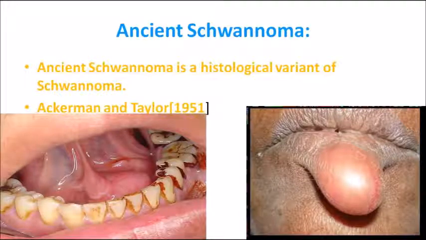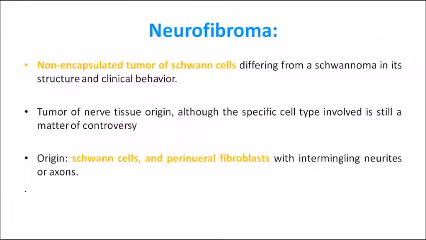Coming on to the next lesion, the other term of this lesion is very important for MCQs: ancient schwannoma. Ancient schwannoma is otherwise known as Ackerman and Taylor tumor. So which tumor is known as Ackerman's tumor? Ancient schwannoma, but it is actually a histological variant of neurilemoma itself. It was described in the year 1951. So Ackerman and Taylor tumor is ancient schwannoma, and most of the time it is seen in the lip and tongue region. Coming on to the next important lesion, neurofibroma.